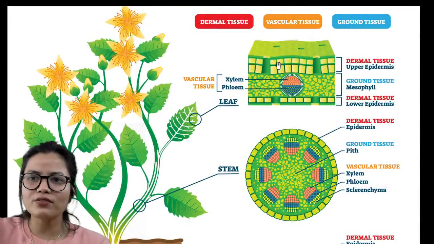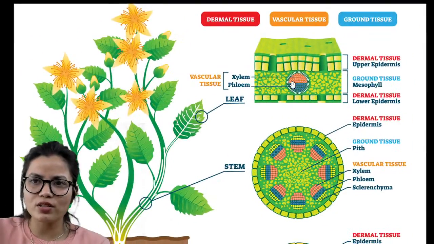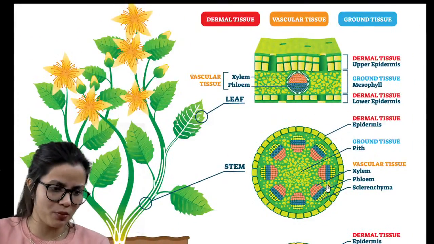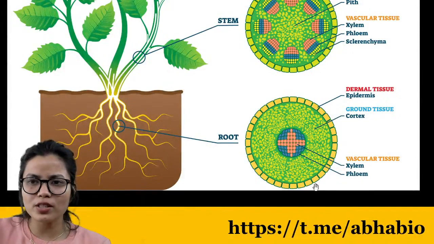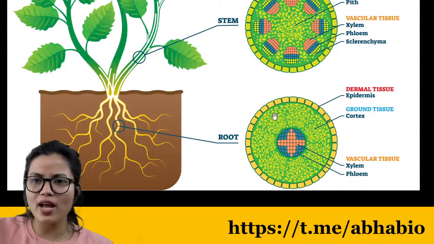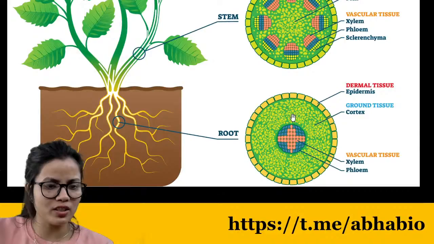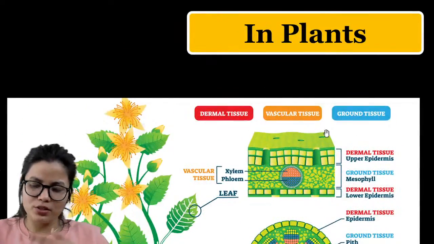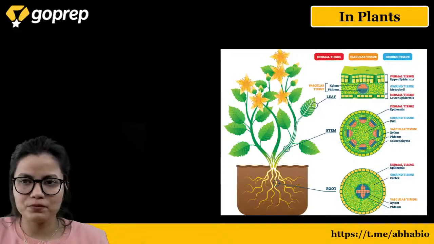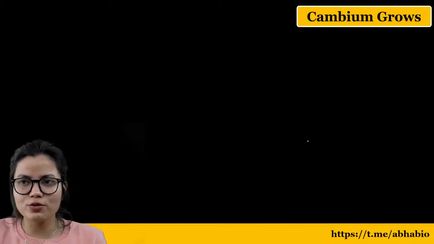Talking about the leaf, this is the dermal tissue. This is the vascular tissue. It is filled with the ground tissue. Talking about the root, this will be a dermal tissue, this will be a vascular tissue and the entire part is filled with the ground tissue. So these are the different tissue systems in the plant. I hope that this point is clear to all of you.